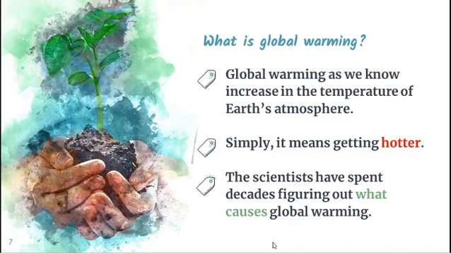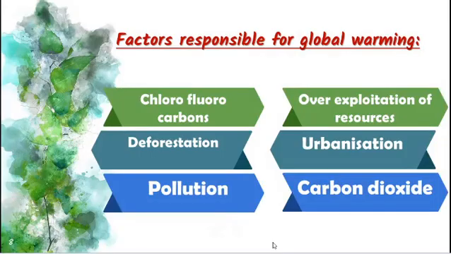Our scientists have spent many decades to figure out what causes global warming. These are the factors responsible for global warming. You can guess that these are already in the air pollutants. The same gases cause global warming. CFC, deforestation, that is reducing the amount of trees, and then general pollution and exploitation of resources.